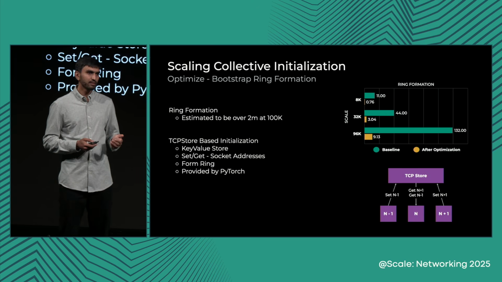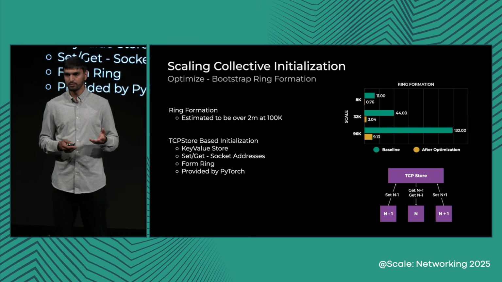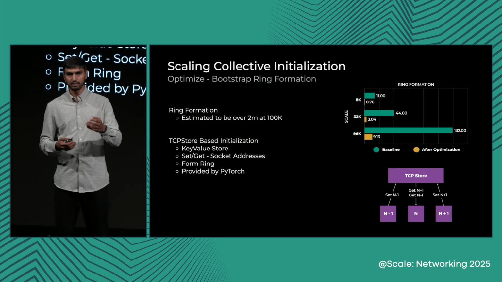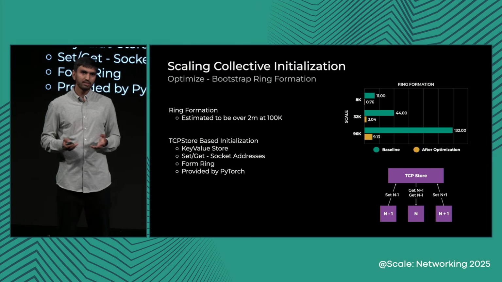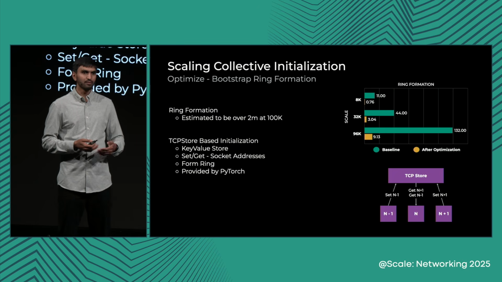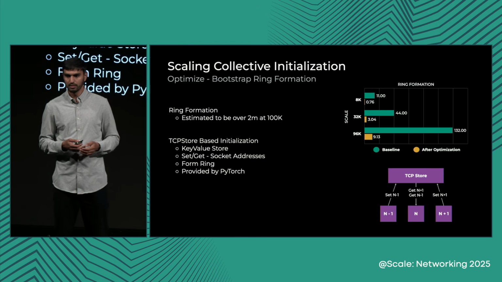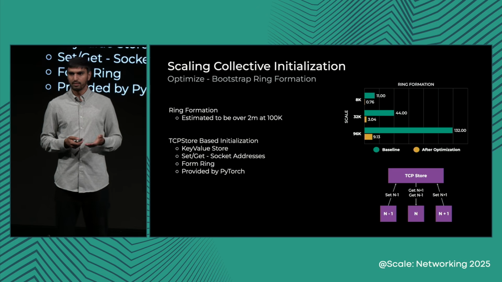So we improved it with TCP store-based initialization, which is a simple key-value store in which a rank will set its address and will get the addresses of the peers and connect to them. This is not something that we implemented, but rather already part of the training stack for all the training models which are using PyTorch. And it is asynchronous by design and multi-threaded.